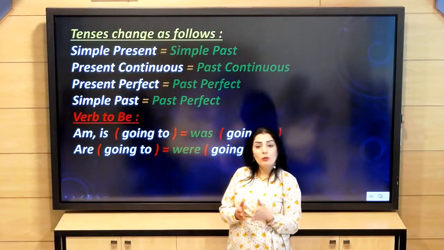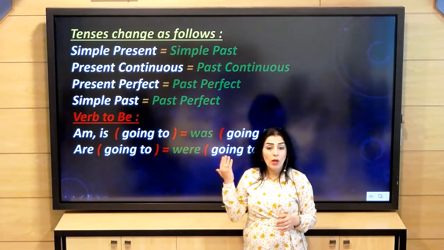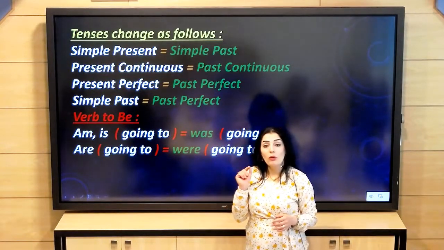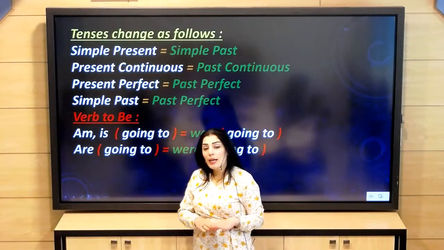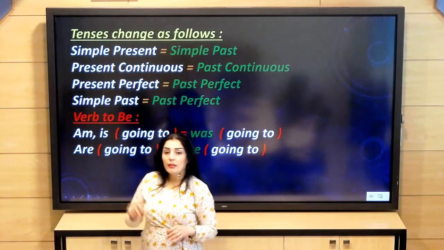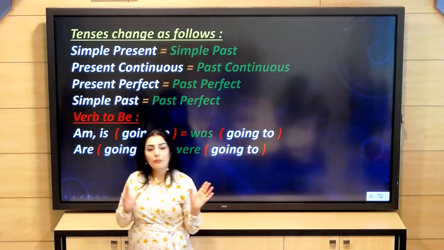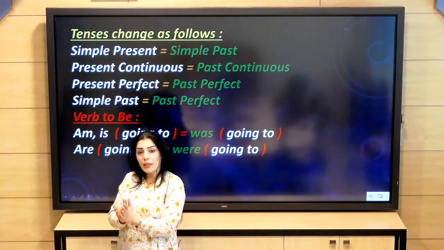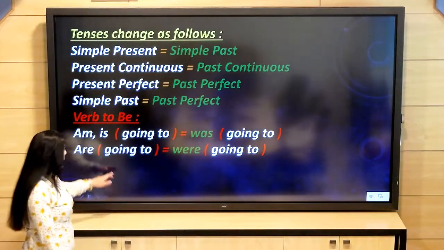So was and were, they are simple past. Also, they should return to the older form of tense, which is past perfect. So also was and were will become had been. Okay? So am or is will become was. Are will become were. But was and were will become had been in the past perfect.